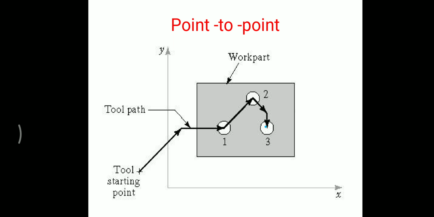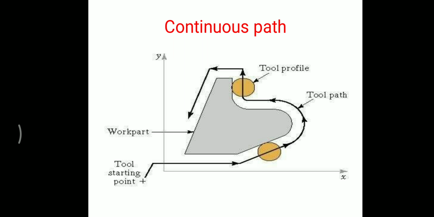Another classification of NC machines is based on the type of motion control. There are two types of motion control system. First one is the point to point NC system. Second one is the continuous path NC system. The continuous path NC system is further divided into straight cut system and contouring system.